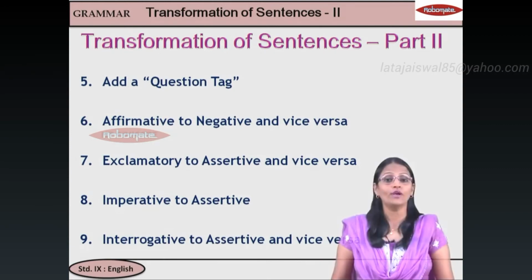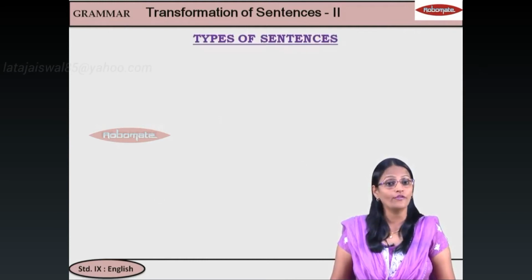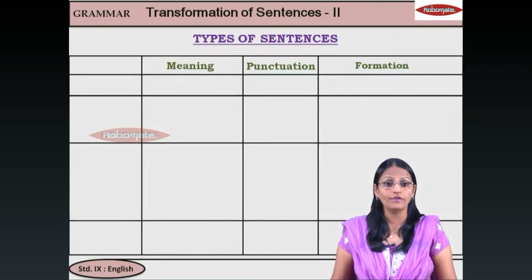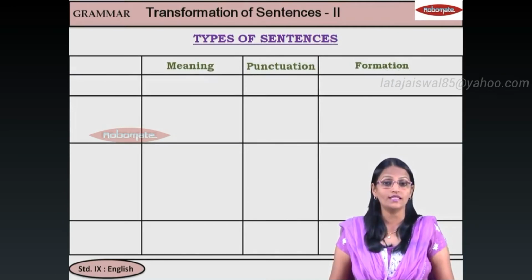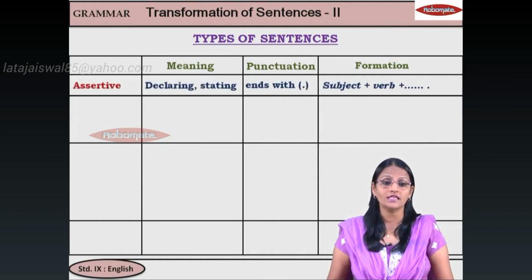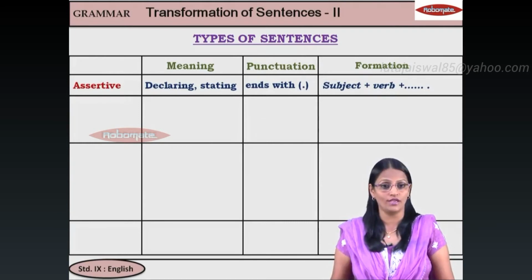Now, before we go to the transformation, let us understand the different types of sentences. And we will look at the meaning, we will look at the punctuation and the formation. Now, let's take the first one, assertive. An assertive sentence is a declaration. You are just giving some information.